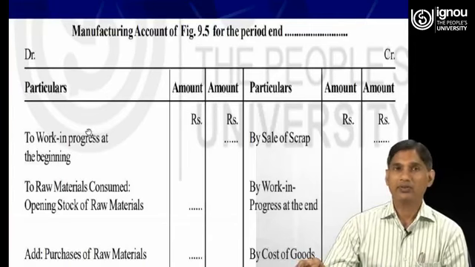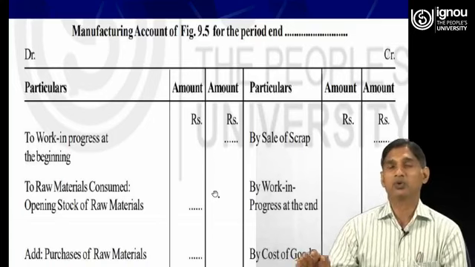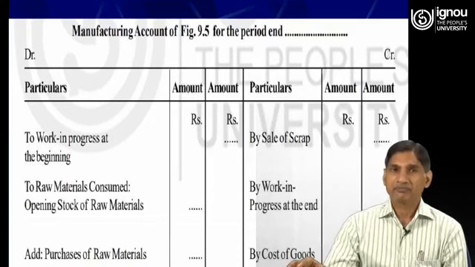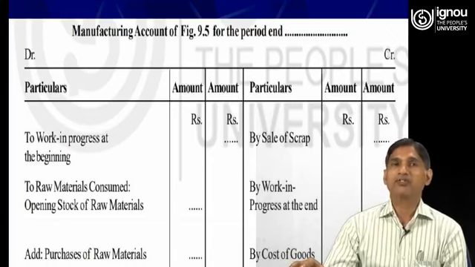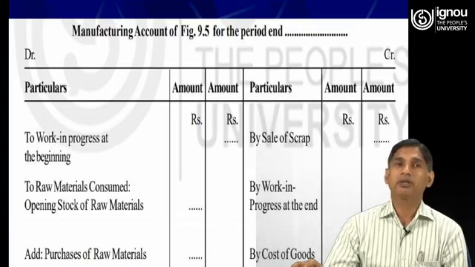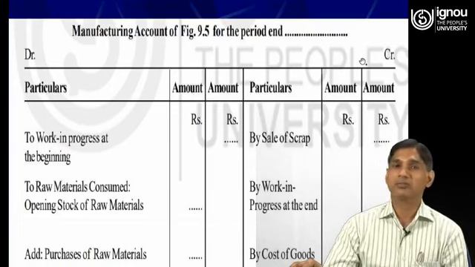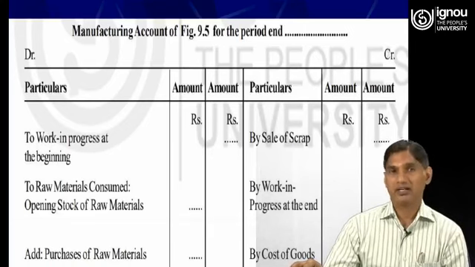So, manufacturing account for the period ended so and so. The manufacturing account is also prepared for a particular period ending maybe on 31st of December of the same year or maybe 31st of March next year.